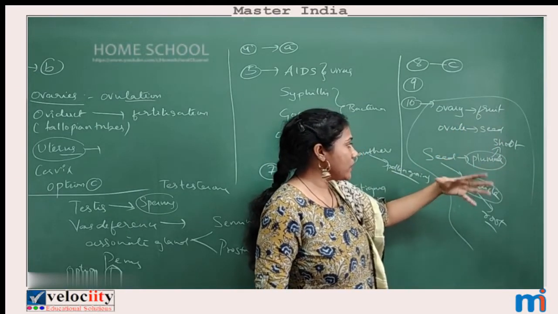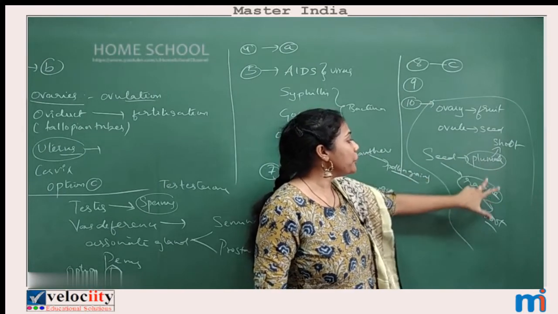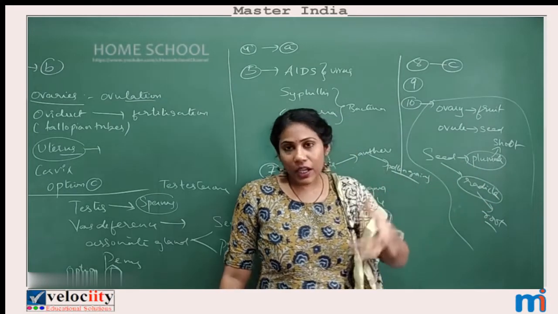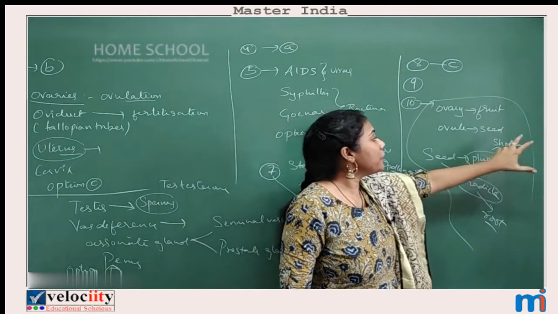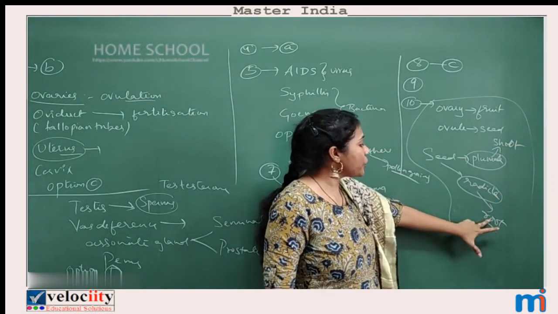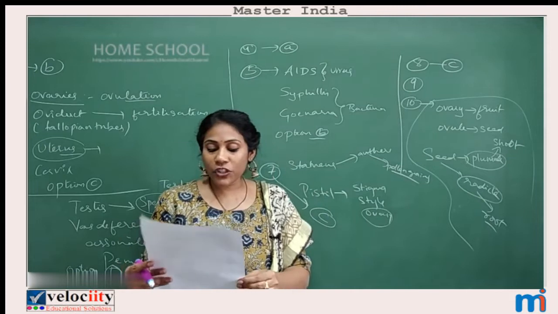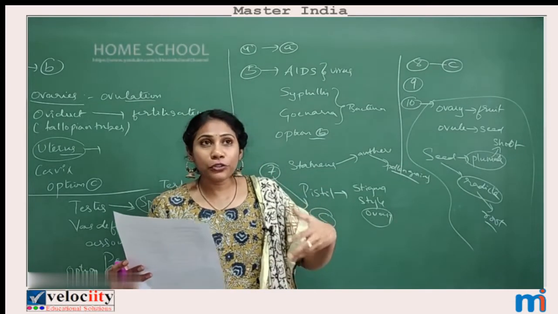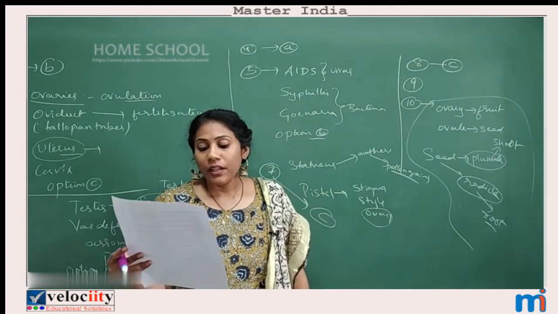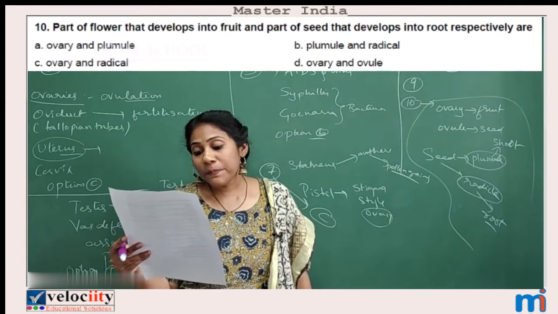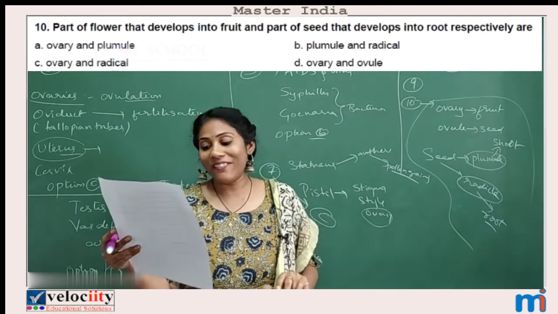Seed, when it grows, when it germinates, it will have small parts. One is plumule, radicle, and cotyledons. Cotyledons are for storing food. Clear? And plumule is the one which develops into future shoot. Radicle is the one which develops into future root. Right? Okay. So now you can see this question. This is a question from the 2019 board question paper. Part of flower that develops into fruit and part of seed that develops into root, they have asked.